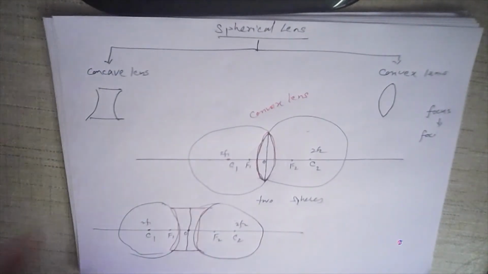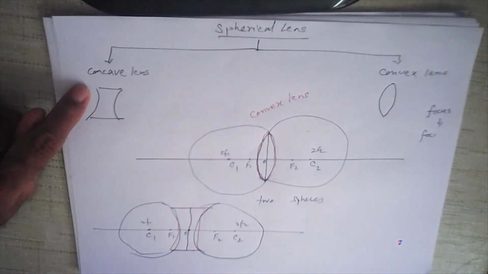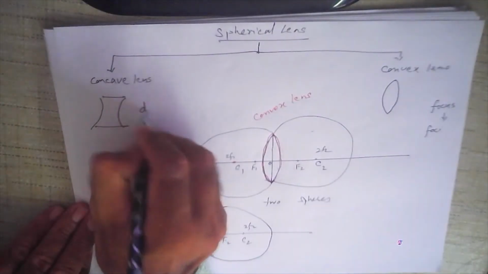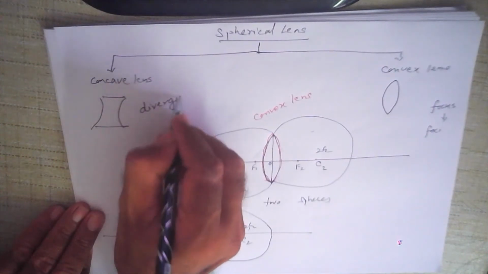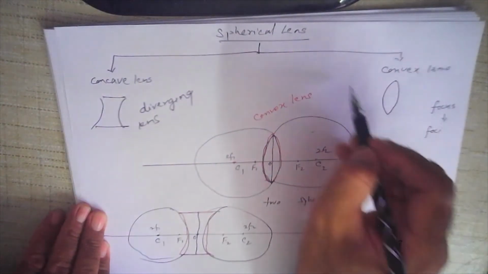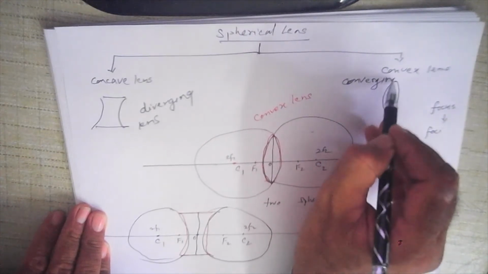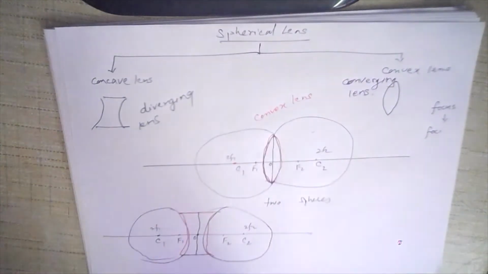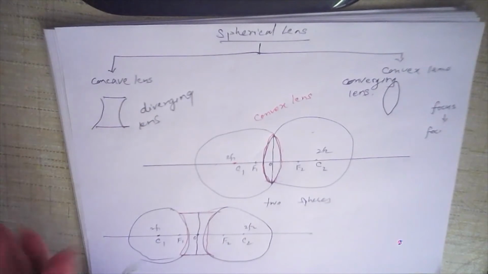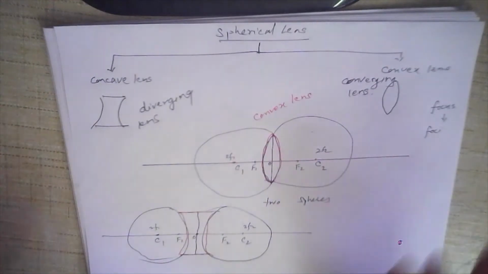So once again, spherical lenses are just like spherical mirrors. We have got two types of spherical lenses. One is a concave lens, the other is a convex lens. A concave lens is often called a diverging lens. We'll come to that afterwards. And a convex lens is almost always called a converging lens. Why is it called a converging lens? Because it converges light, makes it meet at a point. Diverging lens because the light begins to diverge away from each other, and that's why it's called a diverging lens. We'll come to that later on, but right now just understand this much.